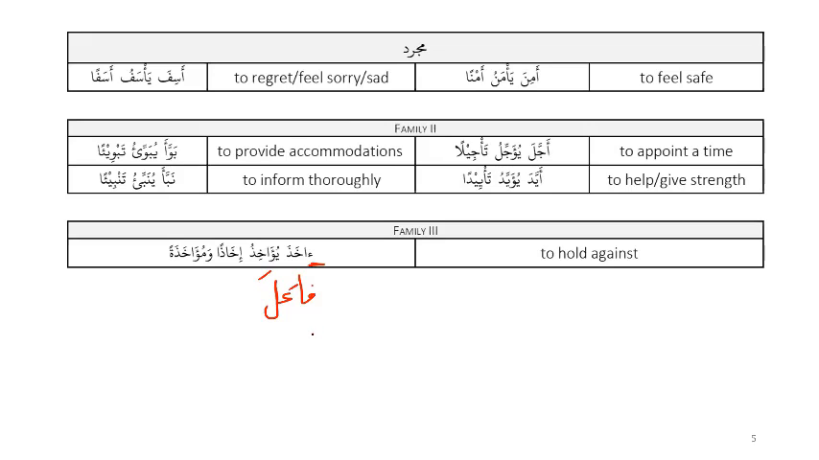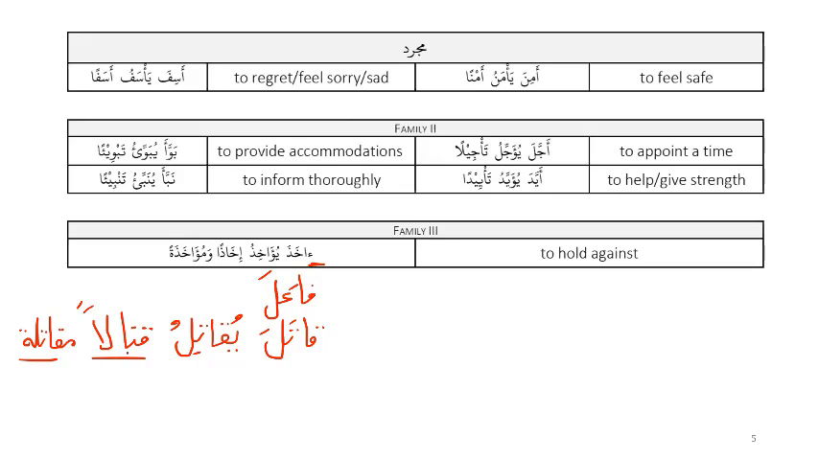So do you remember qatala? Qatala, yuqatilu, and then the two masdars were qitalan and muqatalatan. Does this ring a bell? So qatala, yuqatilu, qitalan or muqatalatan. So notice the hamza, then alif, then kha, za.